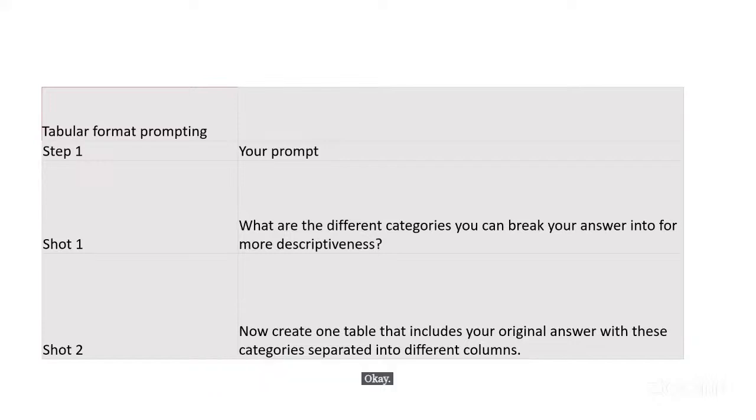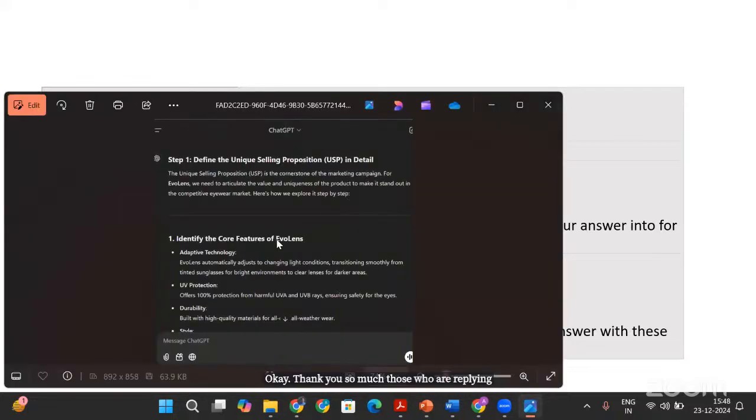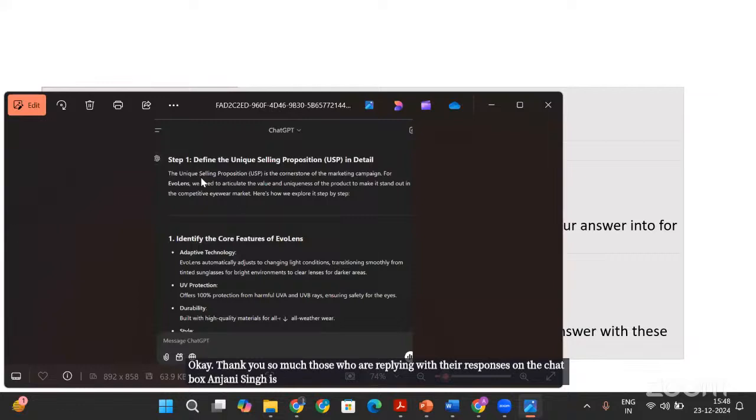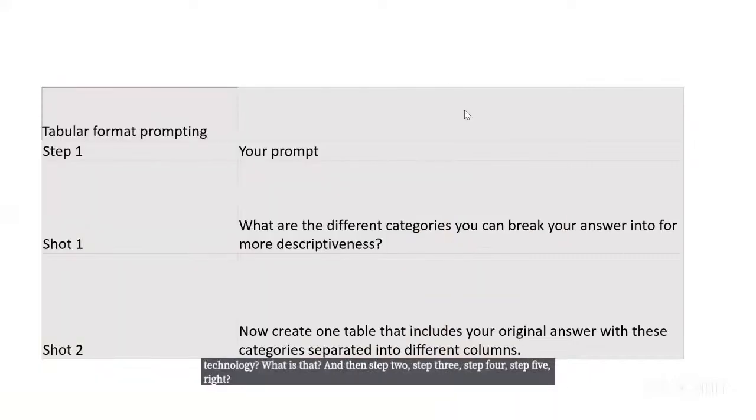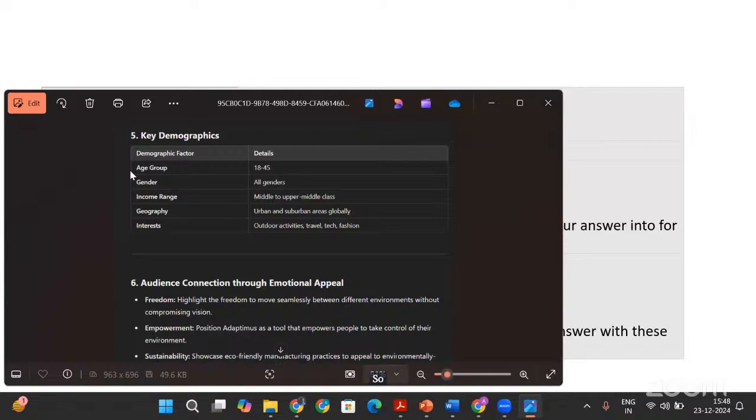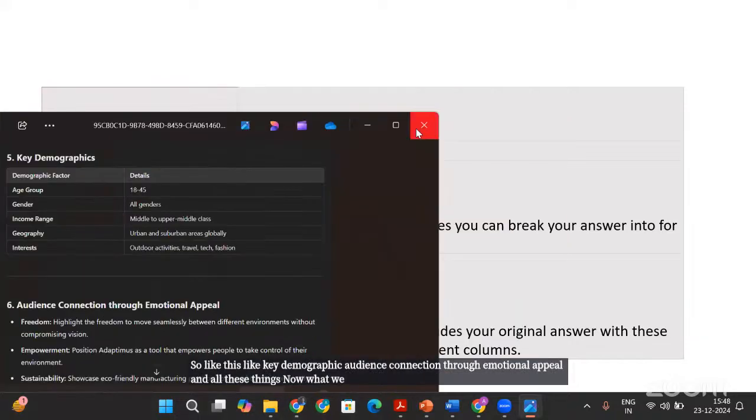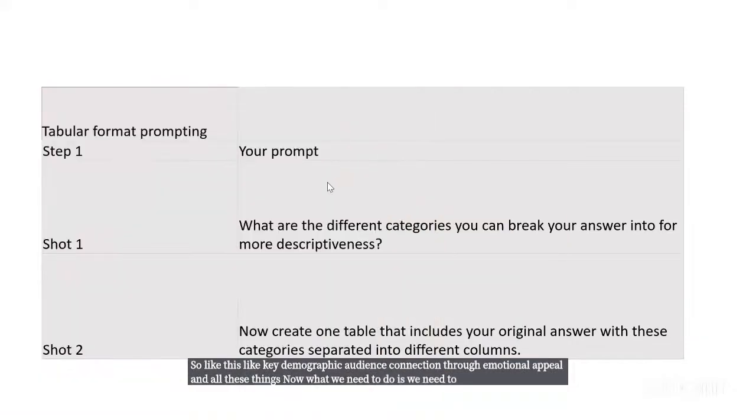Thank you so much to those who are replying with their responses on the chat box. Anjani Singh is replying that it is step by step. It is giving step one, define the USP, identify the core feature, what is the adaptive technology, and then step two, step three, step four, step five, right? Like key demographic, audience connection through emotional appeal, and all these things. Now we need to put this in a tabular format.